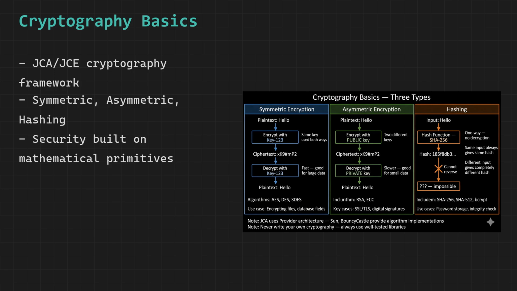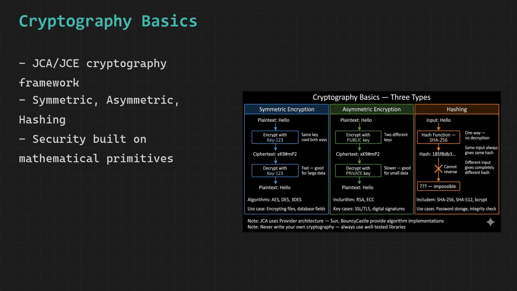AES, Advanced Encryption Standard, is the gold standard for symmetric encryption today. It is fast enough to encrypt gigabytes of data efficiently. The challenge with symmetric encryption is key exchange. How do you securely share the key with the recipient without an eavesdropper intercepting it?